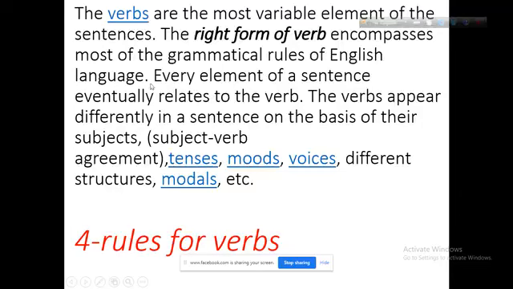If you want to write the form of a verb, you have to know most of the grammatical rules of the English language. Most of the elements of a sentence are very much related to the verb.